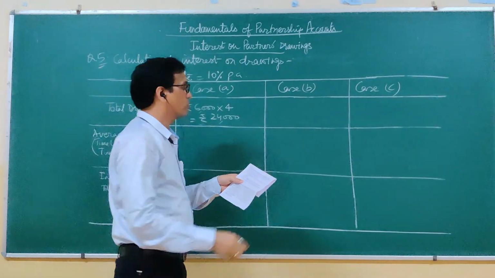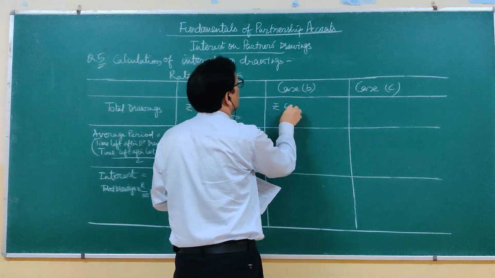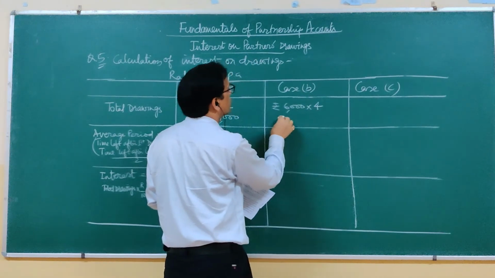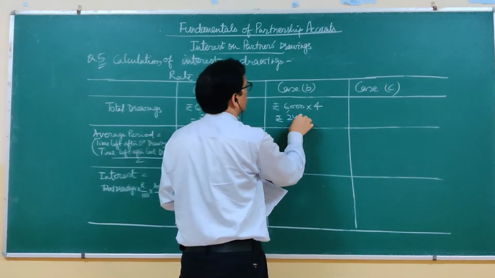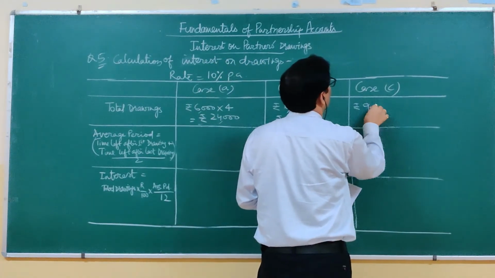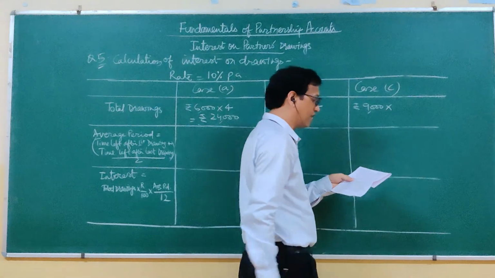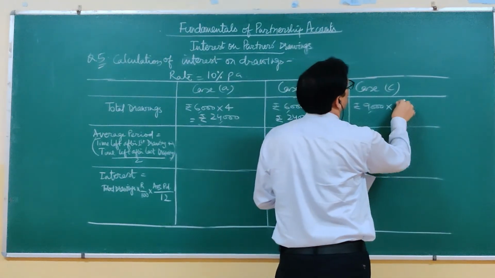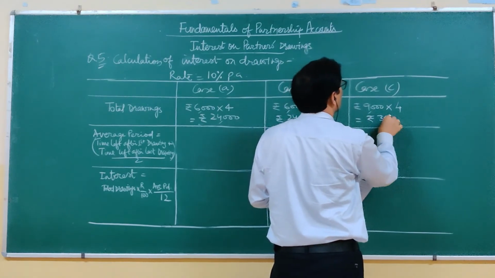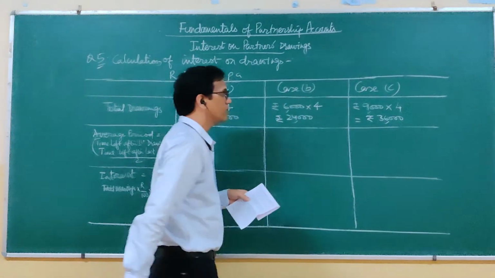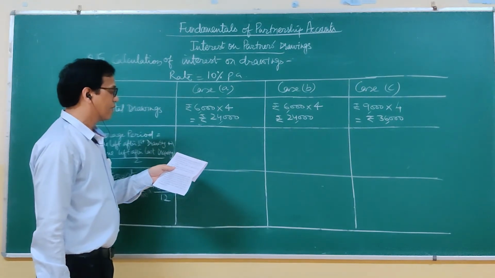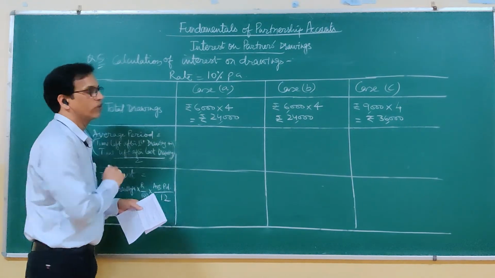In second case also 6,000 rupees withdrawn at the end here. It is also for 4 times, so it is 24,000 here. In third case, the amount withdrawn is 9,000 per quarter, and that is in the middle of each quarter. So it is also for 4 times, so the amount here is 36,000. These are the total amount of drawings. Then first case, average period we have to calculate.